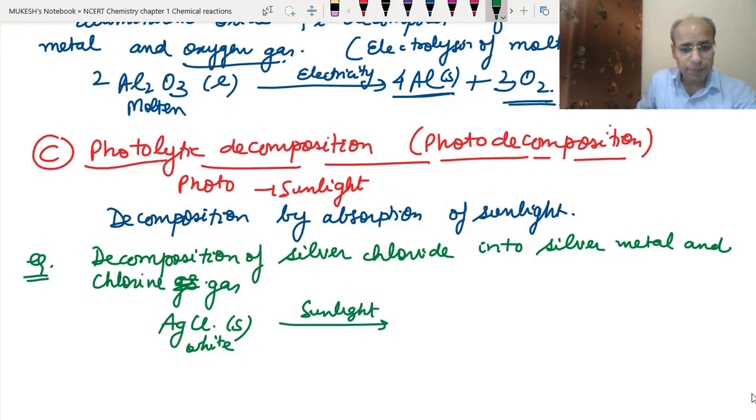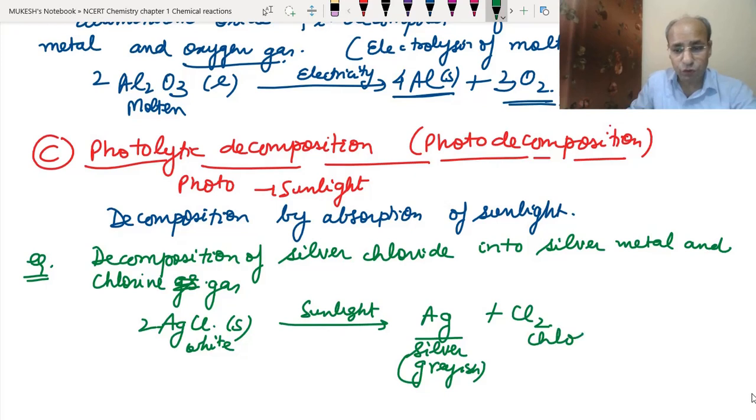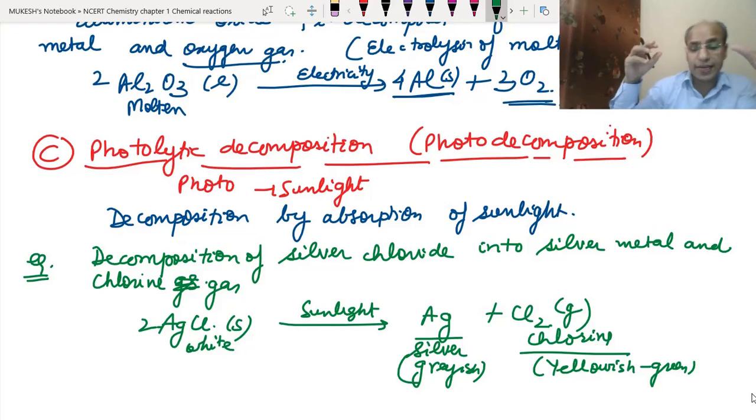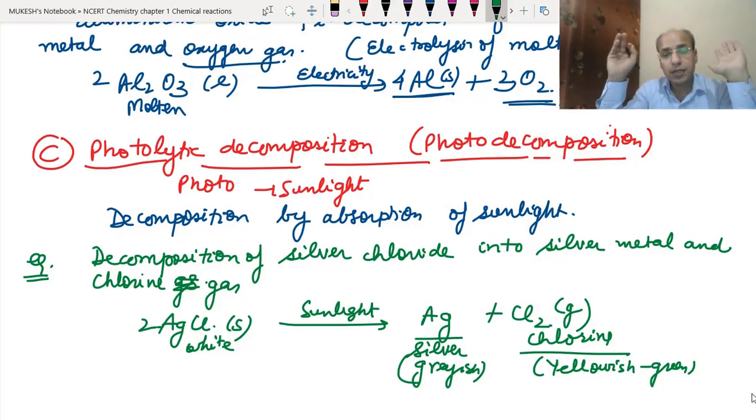Okay, so what happens basically, it breaks into silver and chlorine gas. It makes the silver, which is a grayish color. And this gives the chlorine, which is the yellowish fume, a yellowish green gas. So when we put the silver chloride into the sunlight, then it will give the silver and chlorine gas. This is how the reaction takes place.